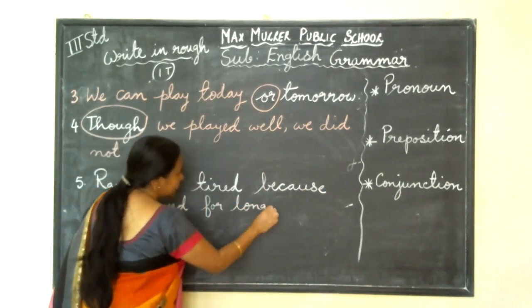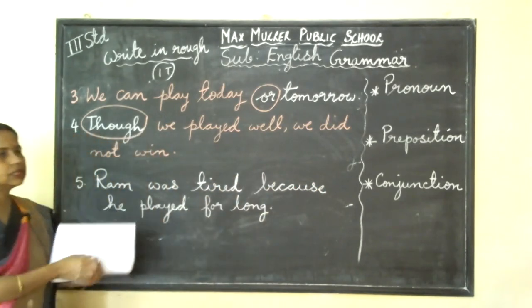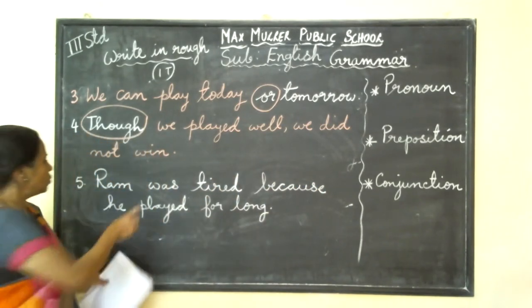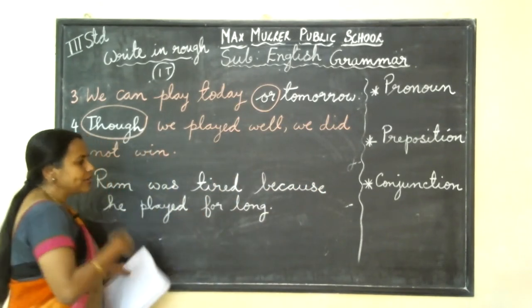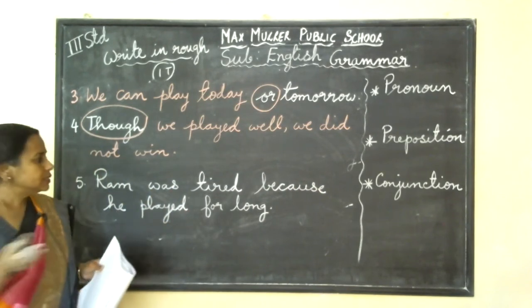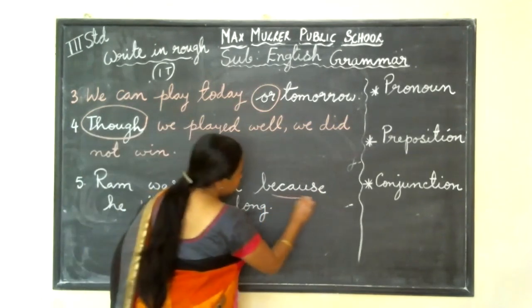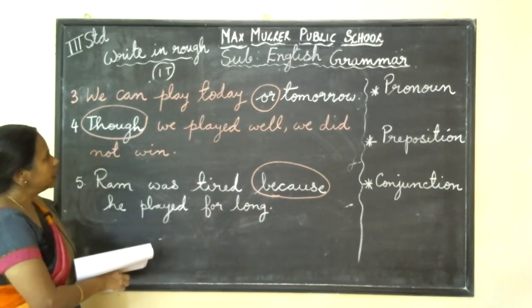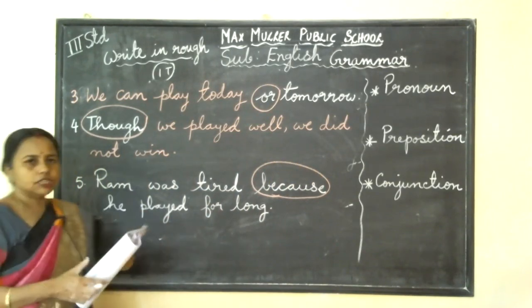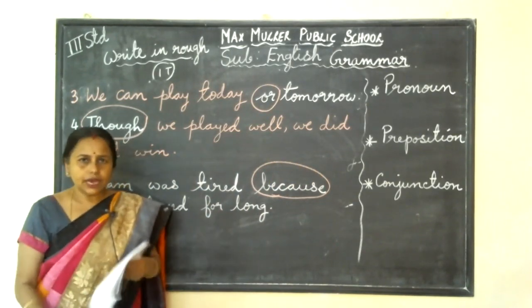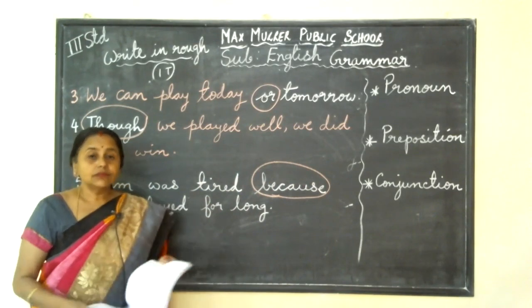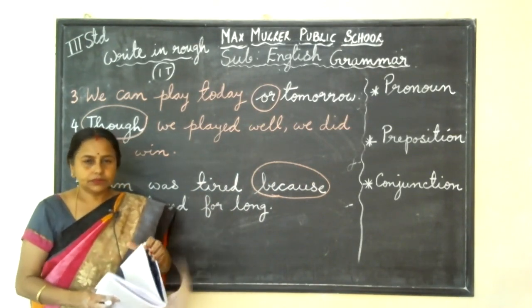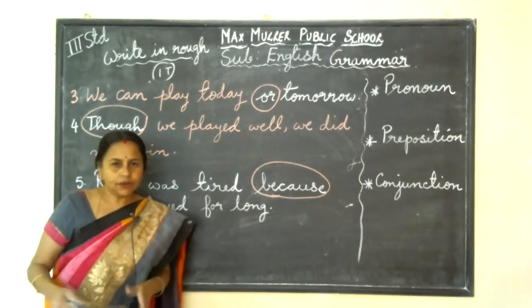So many hours he played, that's why he was tired. So when we give some reason, why he was tired, because he played for such a long time, that time we use because. We say the reason for it. Understood now? I have given 5 different examples. You write and you read. One time you write and read, you will have an idea.